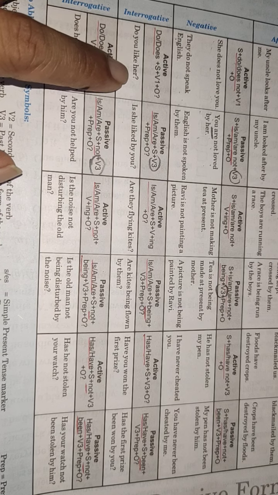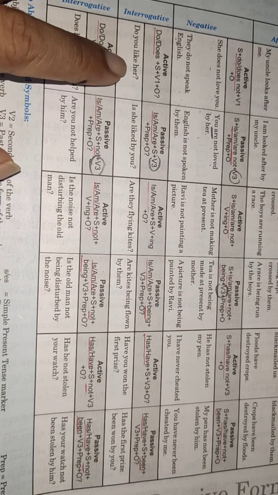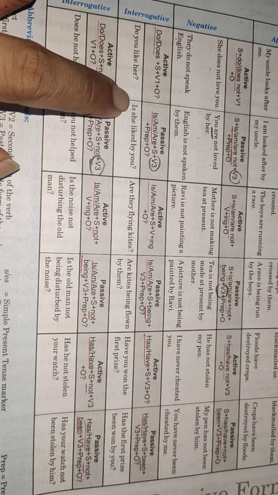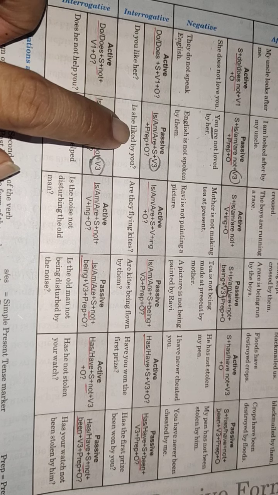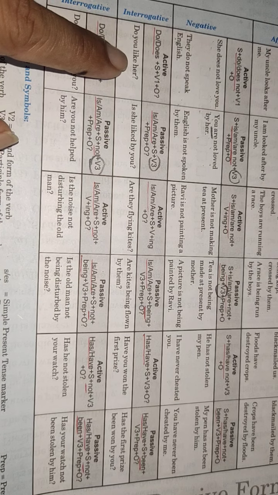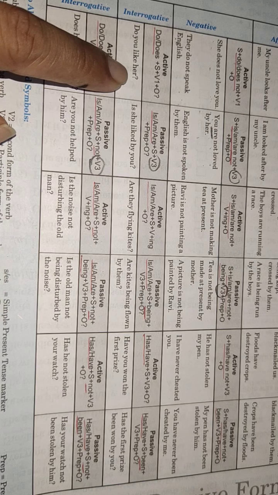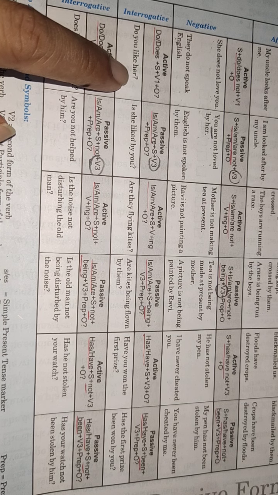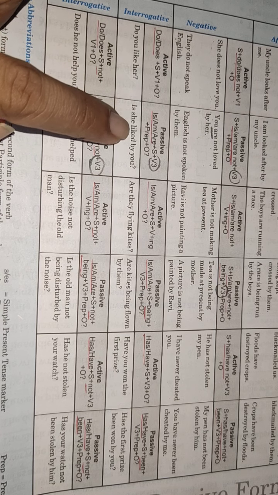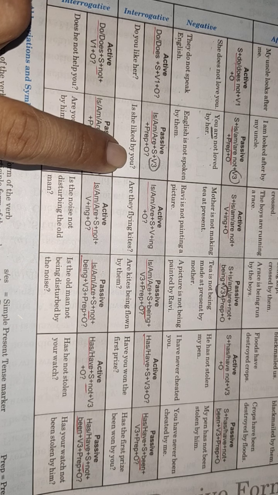Do you like her? Her is singular, so it will change into "is". Is she liked by you? Let's replace it. Do you like me? Do you like me? So क्या होता बेटा? Me है तो किससे बनेगा? I से. ठीक है? Am I liked by you?